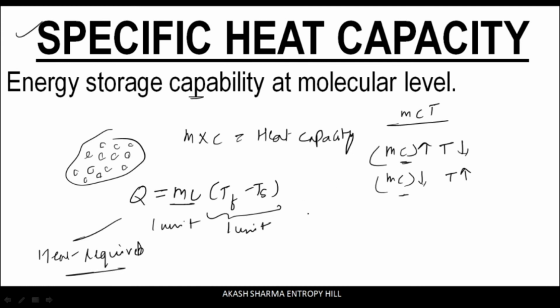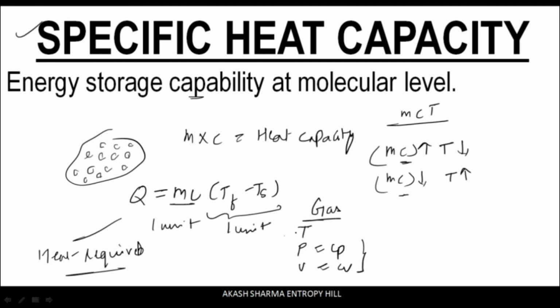Now for solids and liquids, this specific heat capacity has a single value, but in gaseous phase of the matter, this heat addition to raise the temperature of the object by 1 unit for a unit kg of mass can also take place at constant pressure, at constant volume and at constant temperature. So for constant pressure and constant volume, these will be two different values in gaseous phase of matter, which we are going to discuss in detail in the coming lectures.